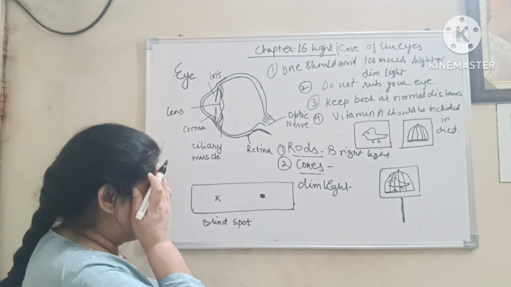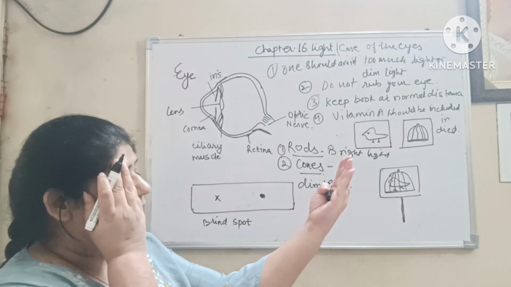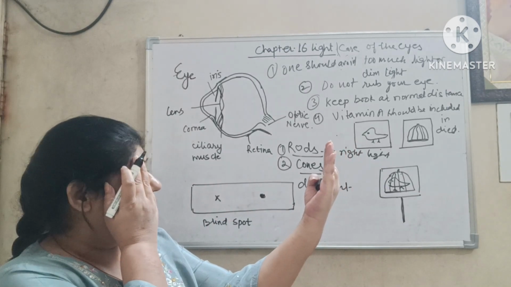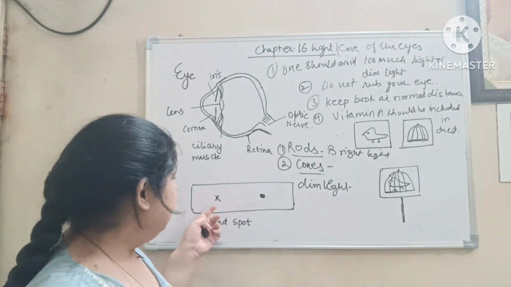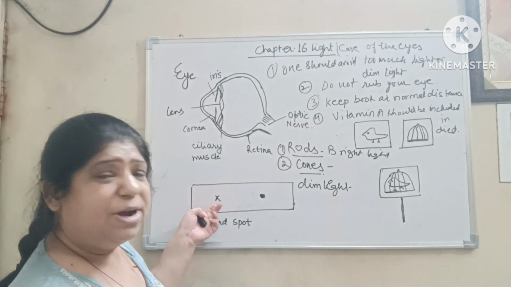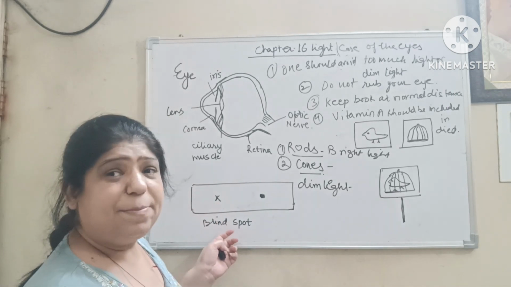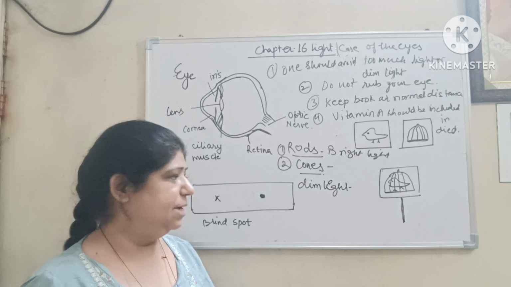Now cover the right eye and take the paper and try to look at the dot. There will be a point when cross will not be seen. That will be the blind spot of your right eye.